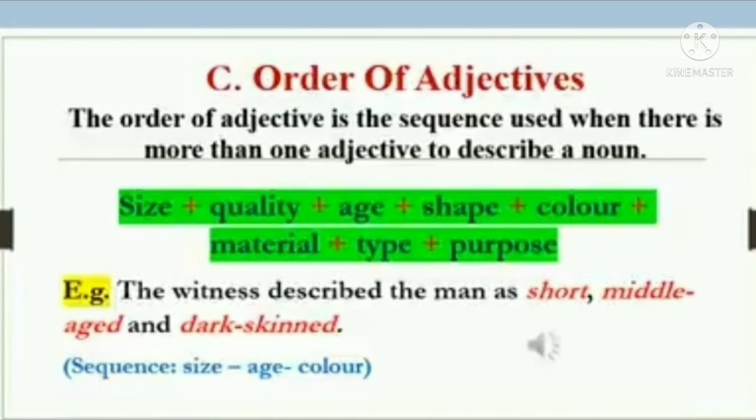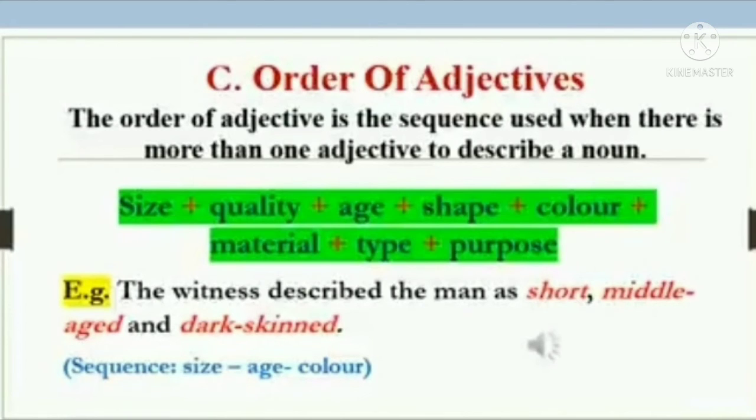Still, the order is as follows: size, quality, age, shape, color, material, type, purpose. For example: the witness described the man as short, middle-aged and dark-skinned.